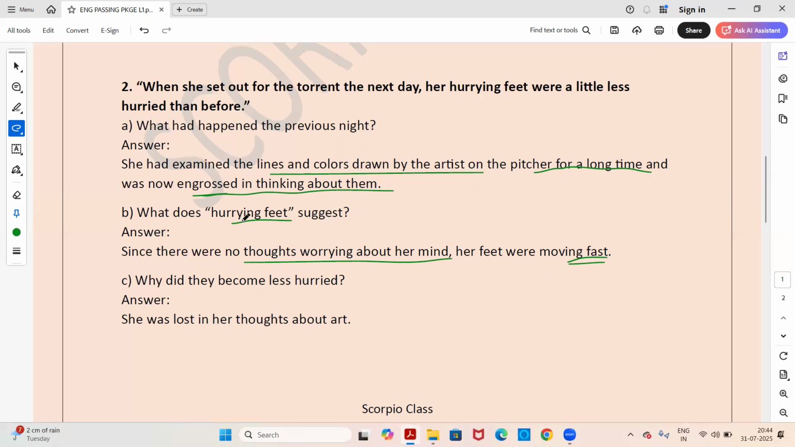So here we just have to write what is the meaning or the suggestion of hurrying feet. So it suggests that her mind was free from any thoughts, thus her feet were moving very fast. So that is hurrying feet. Next question, why did they become less hurried? Because she was lost in her thoughts about art, about the lines and colors which were drawn, which is again an art. So she was lost in these thoughts. That's why her feet became less hurried the next day. So I hope this extract is clear.